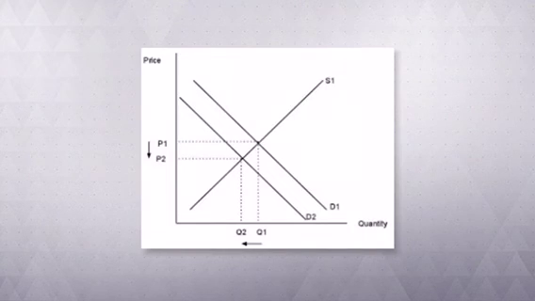If we assume that we start at D1 and S1, our initial equilibrium when we dash it over gives us P1 and Q1, high price, high quantity. However, some sort of determinant occurs. One of the 4 elements decreases our demand and shifts our demand curve from D1 to D2. Now we have a new equilibrium. When we dash that over, we get P2, which is lower than P1, so prices have fallen. And we get Q2, which is lower than Q1, so quantity has fallen. In other words, when there's a decrease in demand, we'll see a decrease in price and a decrease in quantity for that good.